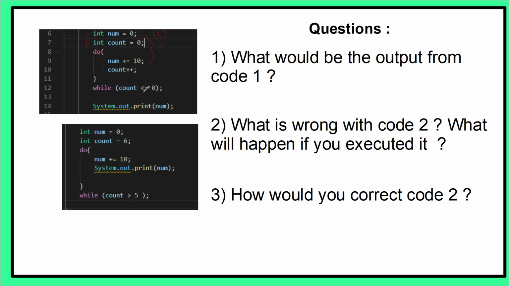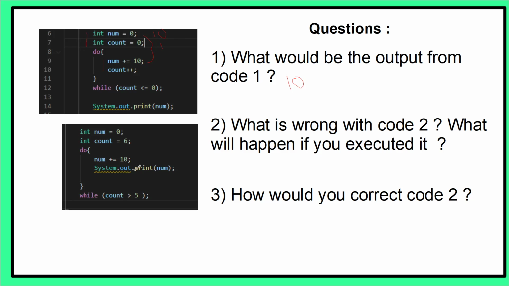And then while count is less than or equal to 0, well, it's going to be more than 0 because we've done the code once. So that means the output will be 10. The output of number will be 10 because we execute that code first before we check the condition. And if we look here, number 2, what is wrong with code 2?